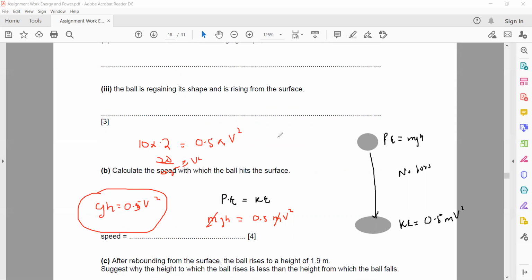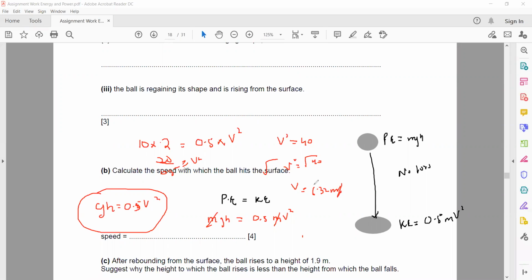So v squared is equal to 40. Just take the square root. So v is equal to the square root of 40. The answer is 6.32.